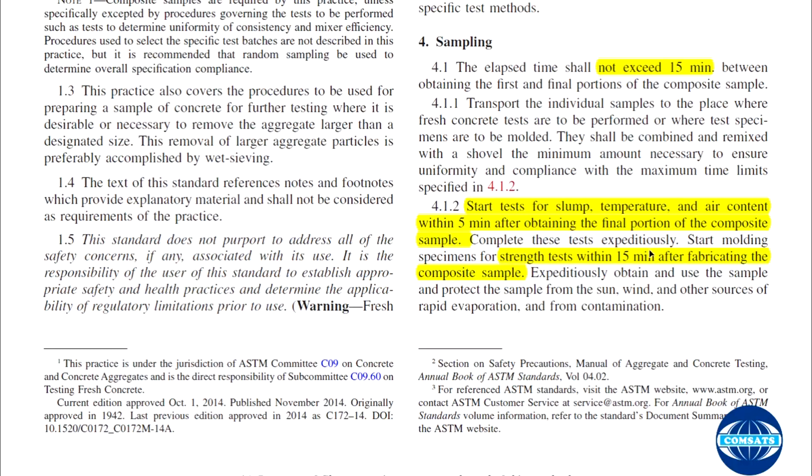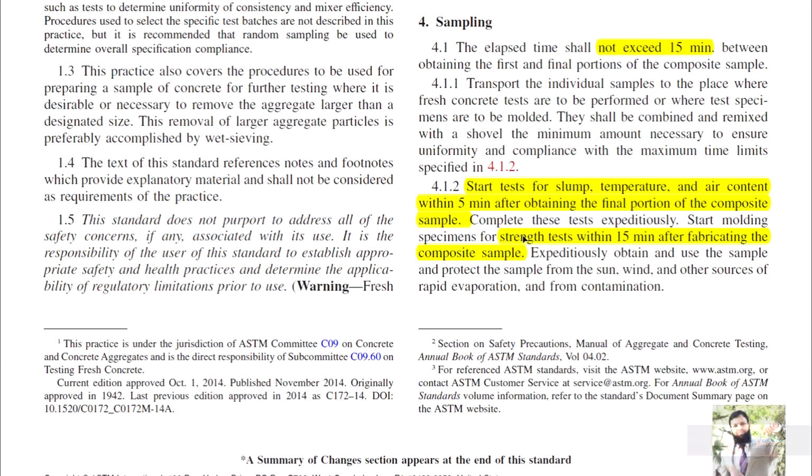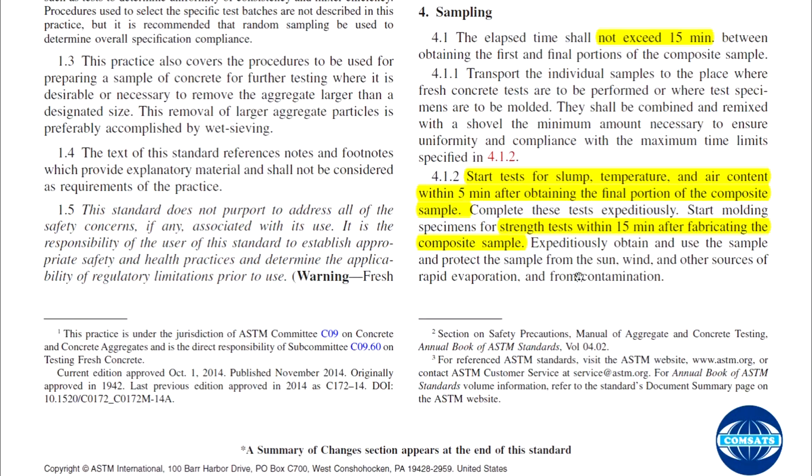Complete the test expeditiously, quickly. Start molding specimens for strength test within 15 minutes after fabricating the composite sample. So you should start molding the specimen within 15 minutes after you make the composite sample.